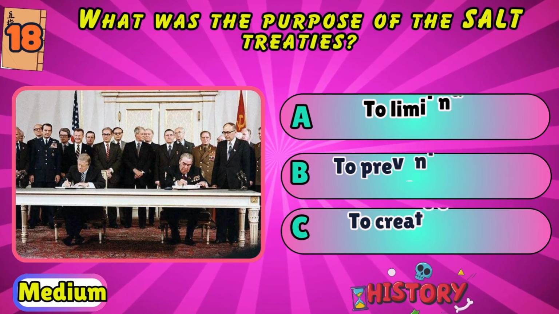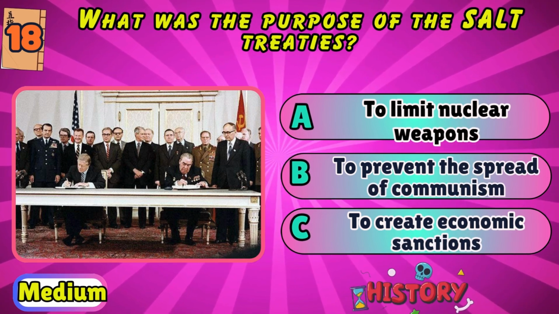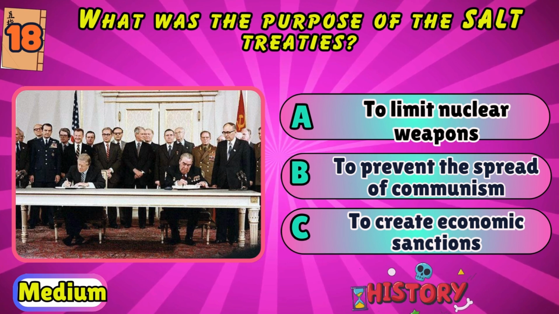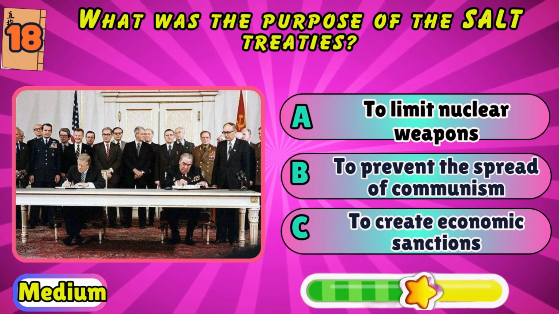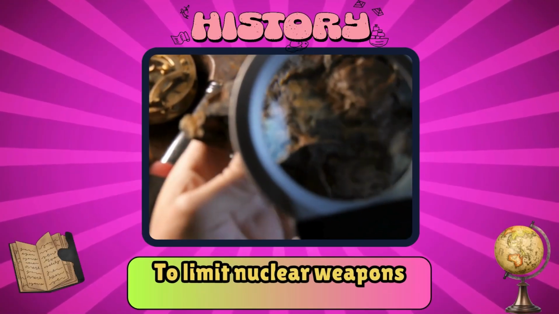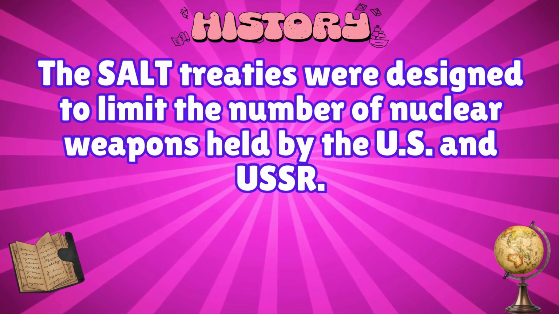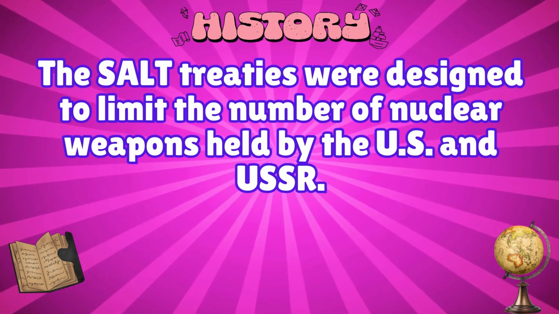What was the purpose of the SALT treaties? To limit nuclear weapons, to prevent the spread of communism, or to create economic sanctions? To limit nuclear weapons. The SALT treaties were designed to limit the number of nuclear weapons held by the US and USSR.